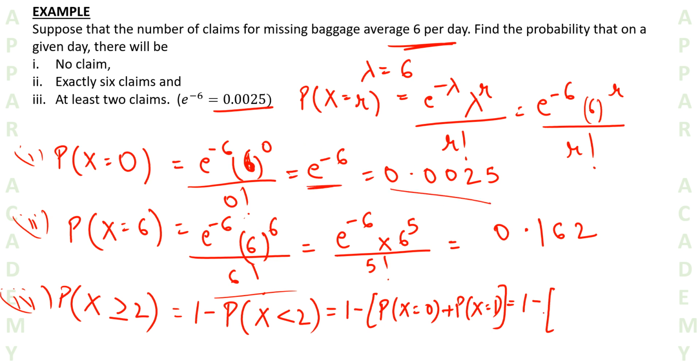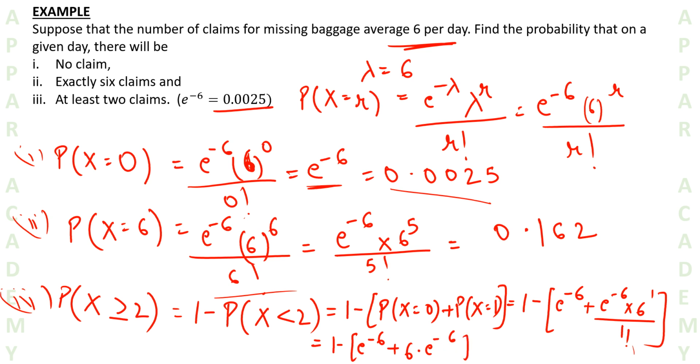This is 1 minus, I am simply writing it out, e to the power minus 6, we'll put in the value later on, plus probability of x is equal to 1, which is e to the power minus 6 into 6 to the power 1 upon 1 factorial. So what does this become? This simply becomes 1 minus e to the power minus 6 plus 6 into e to the power minus 6. Yes or no?